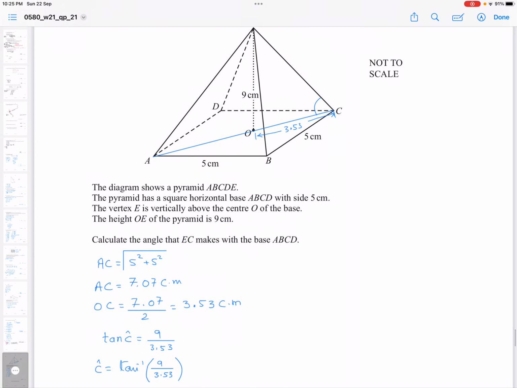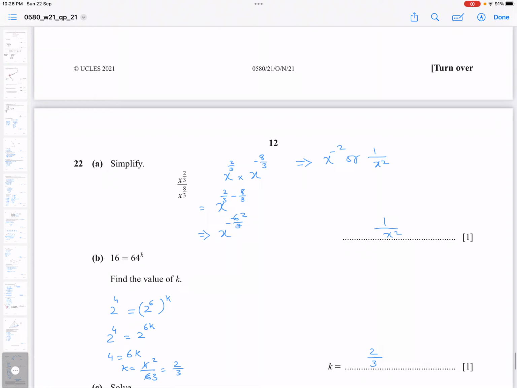Question number 22, part A, simplify x power 2 over 3, divide x power 8 over 3. So you bring this x power 8 over 3 into the numerator, so that power would become negative. So x power 2 over 3 into x power minus 8 over 3. Now bases are same, they are multiplying, and powers must be added.